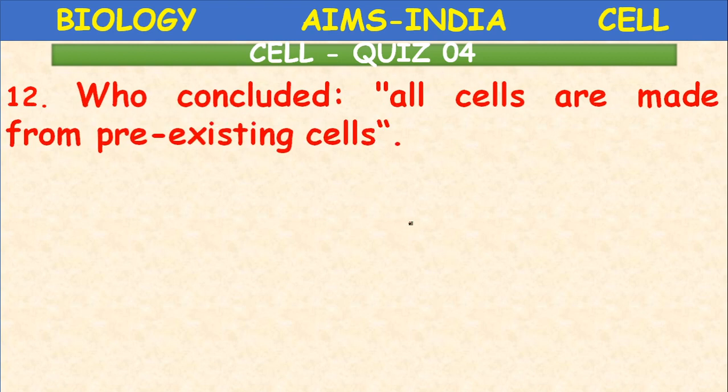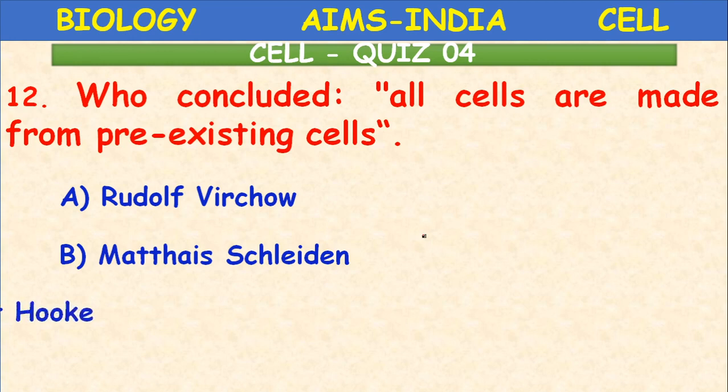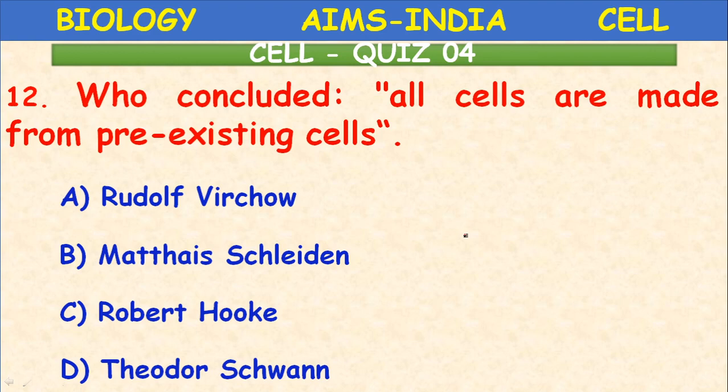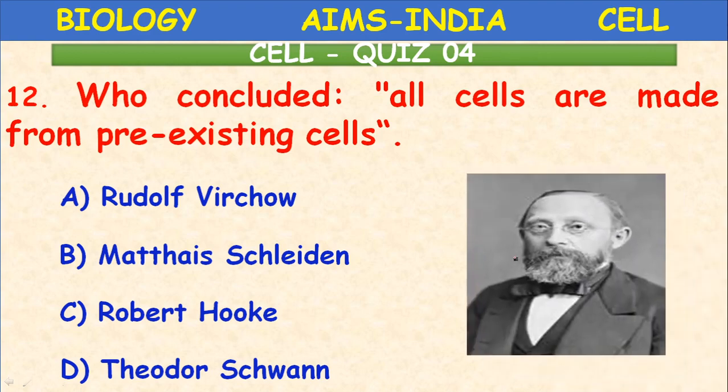Who concluded all cells are made from pre-existing cells? Rudolf Virchow, Matthias Schleiden, Robert Hooke, or Theodore Schwann? He is the person who said all cells are made from pre-existing cells. Who is he? Rudolf Virchow. He studied cell division.